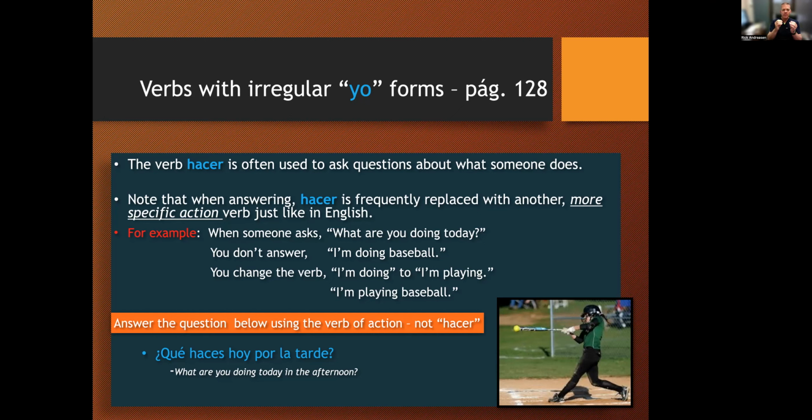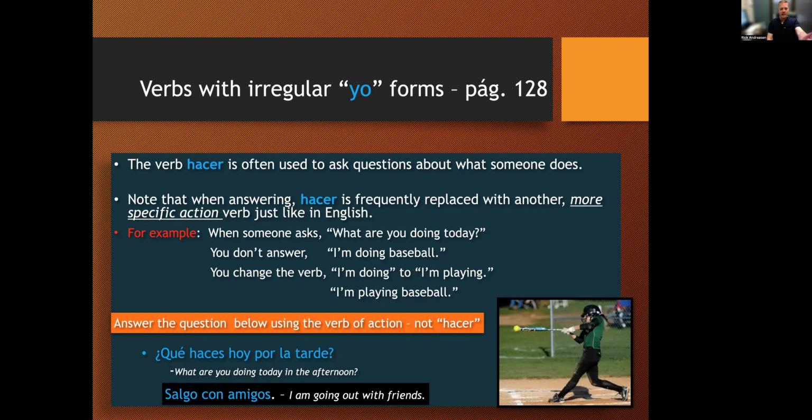So this is the one verb that you're not going to answer back with in the same verb in the yo form. You're going to actually use the correct verb. So hacer is just a very general verb for asking what somebody's doing. Now, hacer also means to make or to do something specific. You could say, hago mi tarea, I do my homework. It also can mean hago una torta, I make a cake. So it means to make or to do, but when it's asked generally, not for a specific purpose, then you're going to answer back with the verb that would correspond with what you're actually doing.